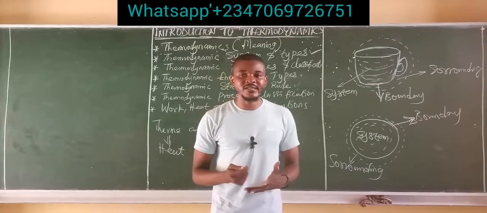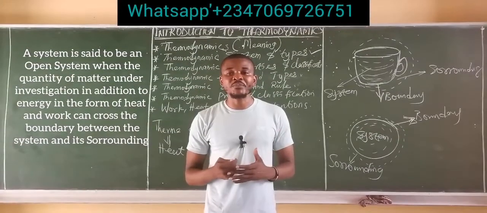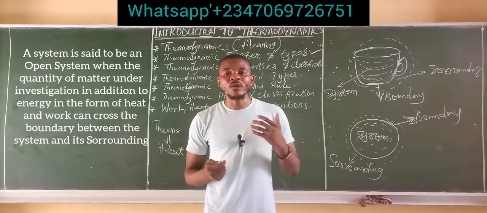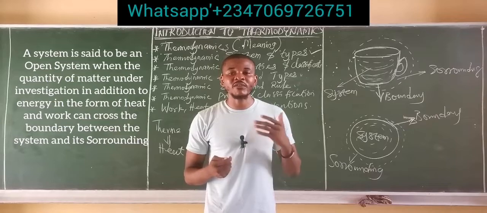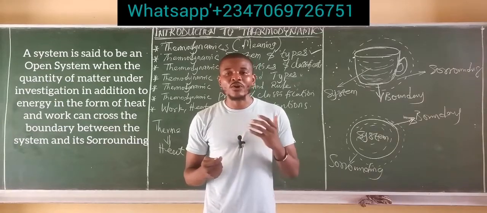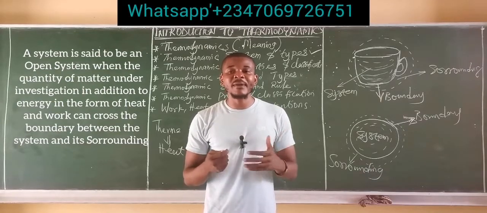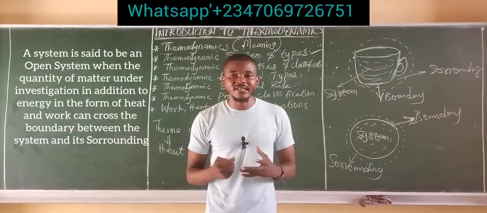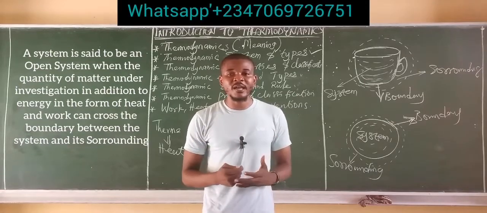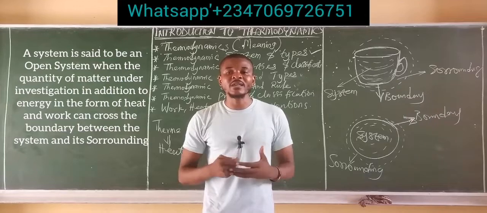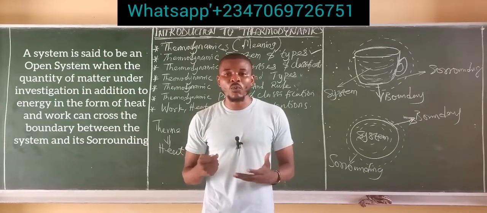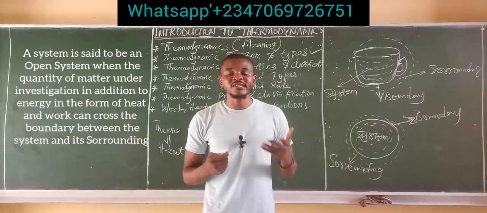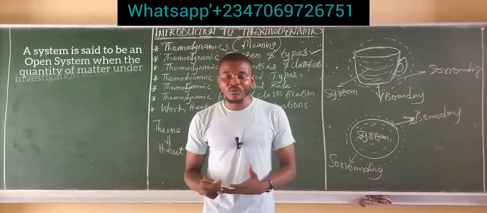What is an open system? A system is said to be an open system when the quantity of matter under investigation, in addition to energy in the form of heat and work, can cross the boundary between the system and the surrounding.